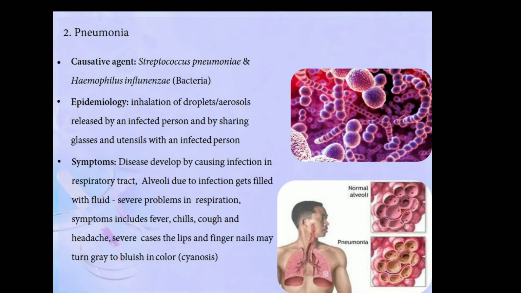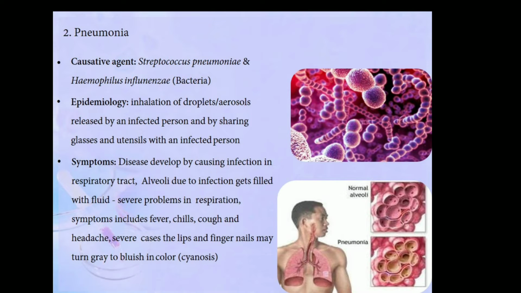Pneumonia is caused by Streptococcus pneumoniae. Streptococcus pneumoniae is the bacteria which was used by Griffith in Griffith's experiment. He worked on Streptococcus pneumoniae and Haemophilus influenzae. These two bacteria together cause pneumonia.